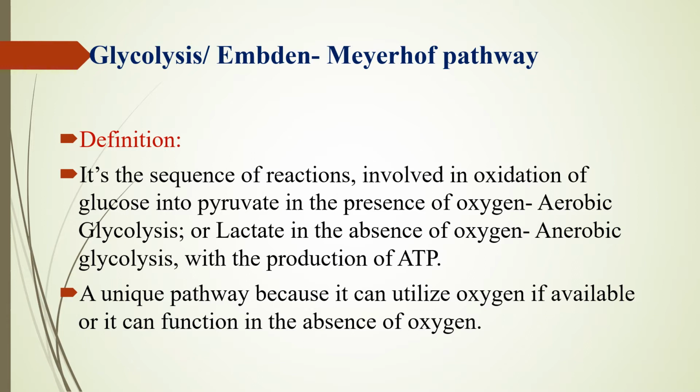So let's begin with glycolysis. It is also called the Embden-Meyerhof pathway, and the definition of glycolysis is that it is the sequence of reactions which is involved in the oxidation of glucose into pyruvate in the presence of oxygen, which is known as aerobic glycolysis, or it is leading to oxidation of glucose to lactate in the absence of oxygen, which is known as anaerobic glycolysis, with the resultant production of ATP. It is nothing but oxidation of glucose to pyruvate or lactate in the presence or in the absence of oxygen with simultaneous production of ATP.